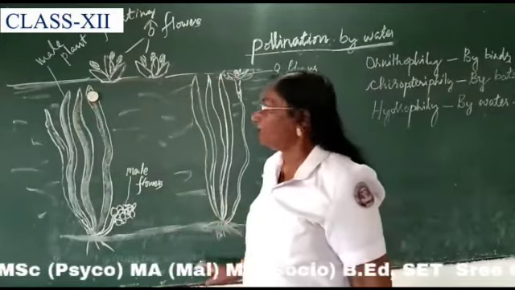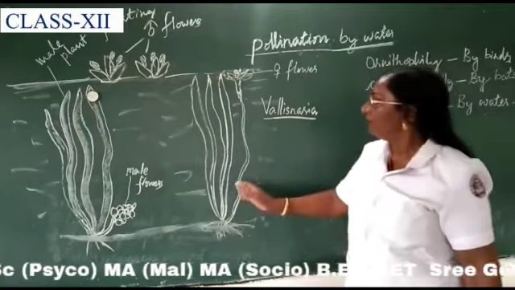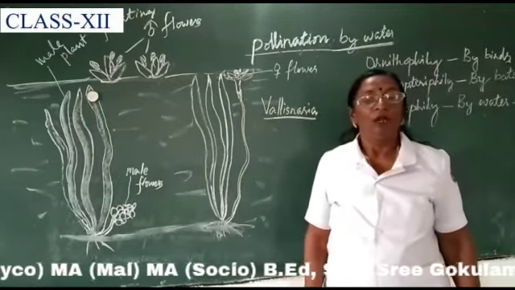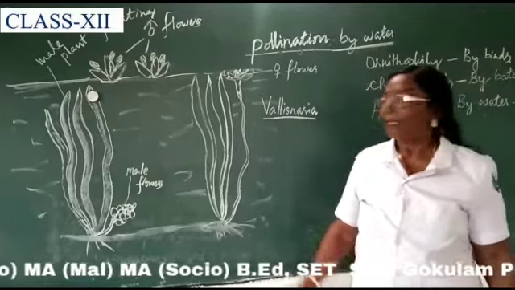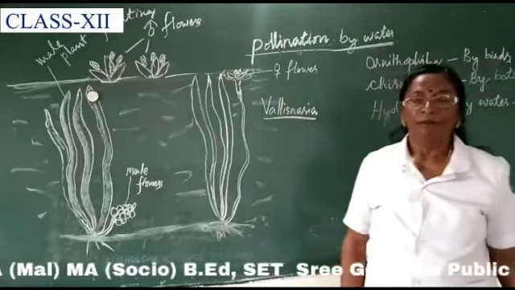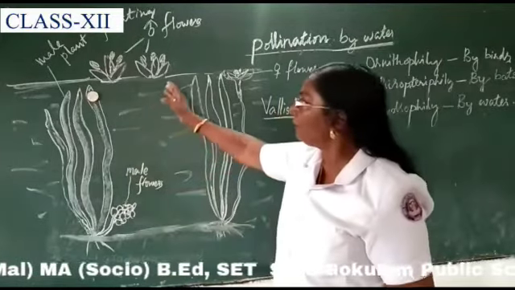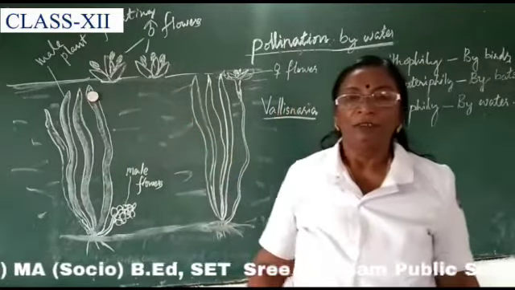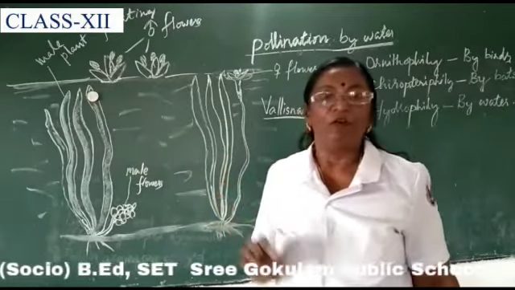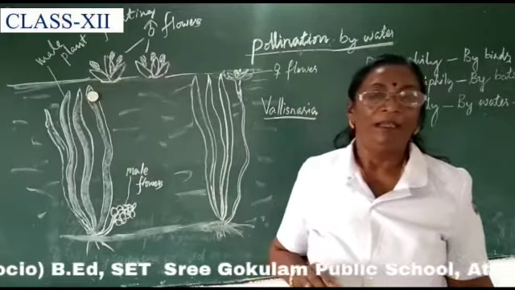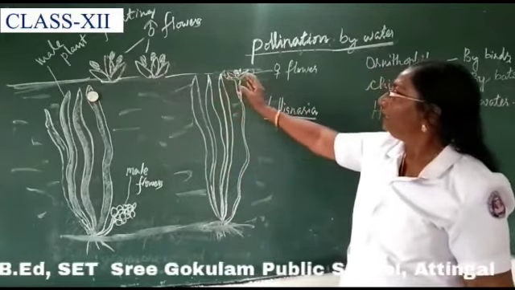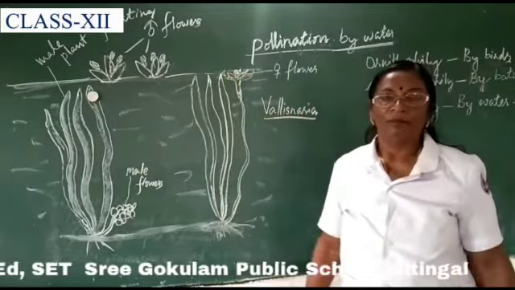And in the case of female flowers, the female flowers are produced singly at the tip of long stalks so that they can open towards the surface of water. And the free floating male flowers swim about in water as the wind flows, and finally some flowers may happen to reach near the female flowers.